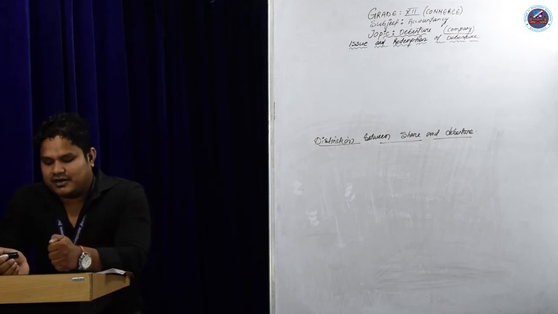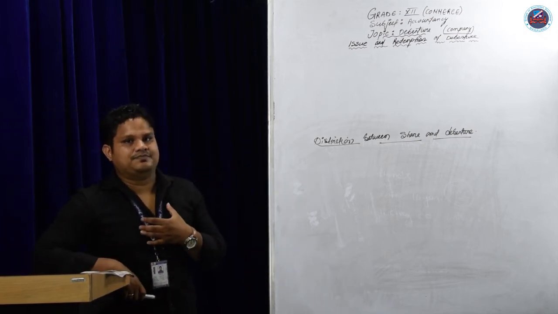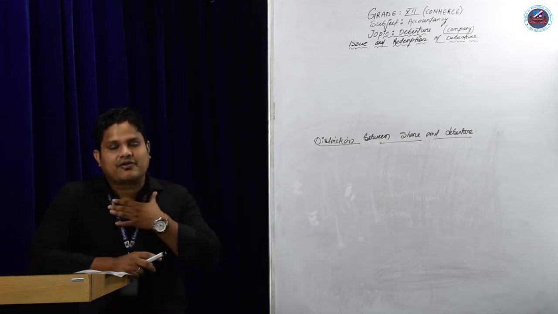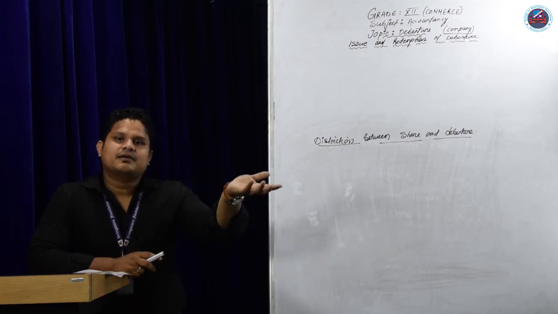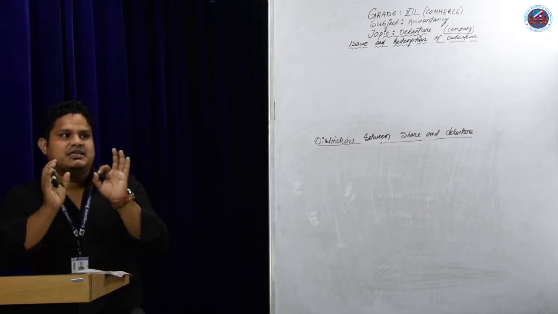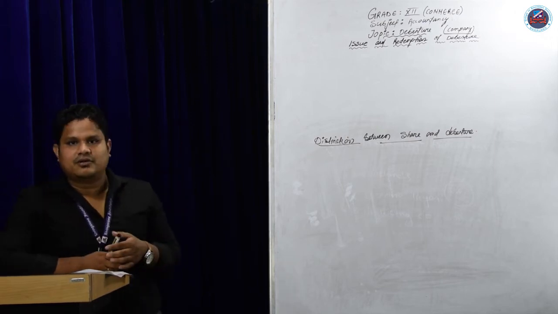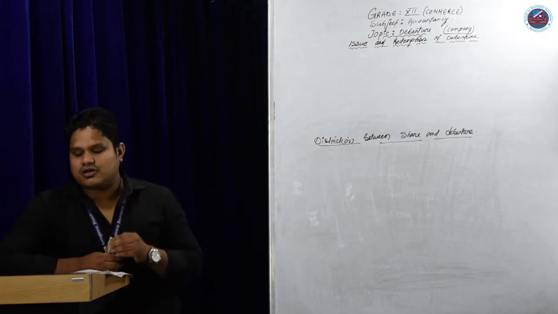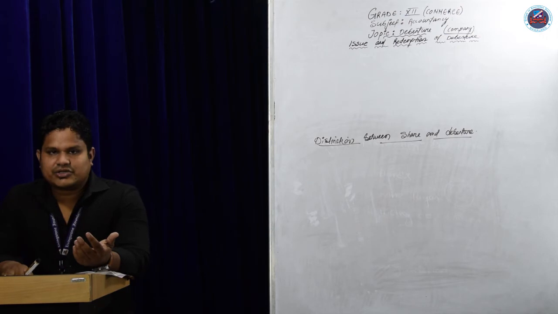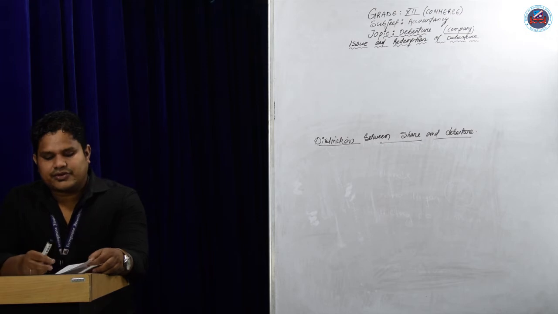A share is a part of owned capital. If I buy a share, this is our capital, whereas a debenture is a part of borrowed capital. So if a company issues shares, that is owned capital, the share capital. Share means the shareholders' capital. And if you borrow an amount, that is called borrowed capital. It is called debenture. So this is the distinction between share and debenture. Today I am going to discuss the solution first.